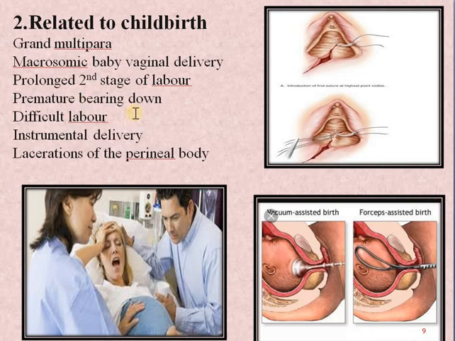If vaginal deliveries have happened 3, 4 or 5 multiple times, it will lead to prolapse. Next is if a macrosomic baby has a vaginal delivery. Macrosomic baby means a baby weighing more than 4 kg. So 4, 5 or 6 kg babies, if they are delivered vaginally, then of course it will cause loosening of the ligaments and prolapse of the anterior vaginal wall or posterior vaginal wall.